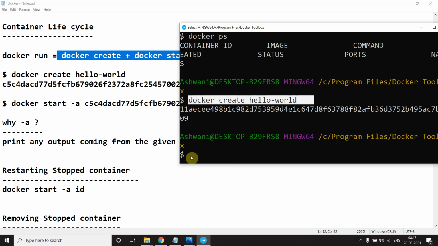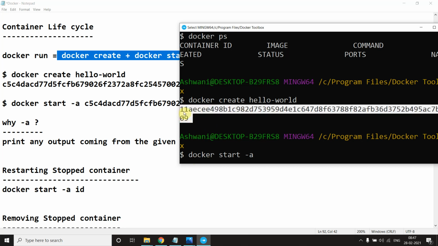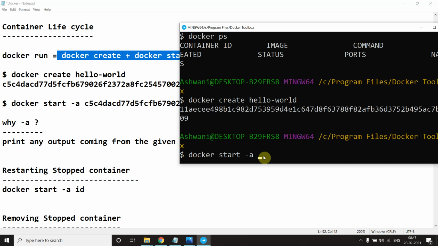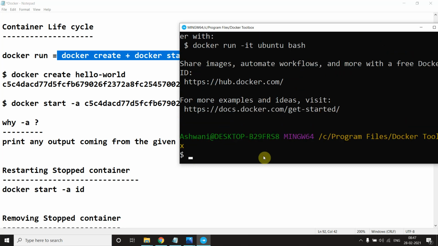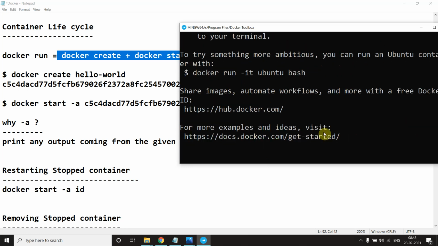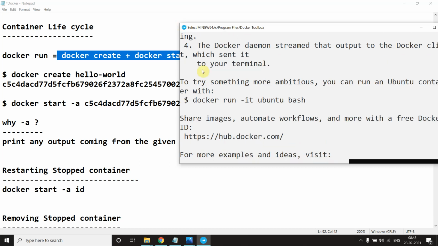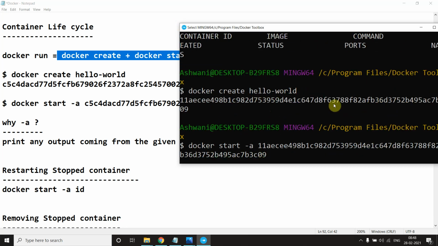If you say docker start -a and this particular id, because we need this, copy it and insert it here. And you get all this result, right? Because your container is run.